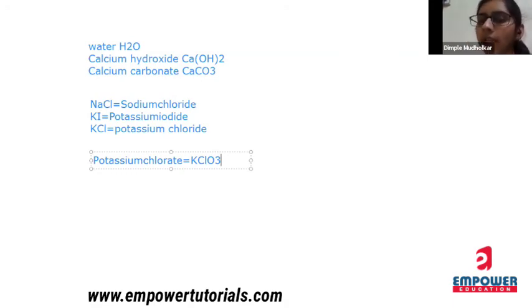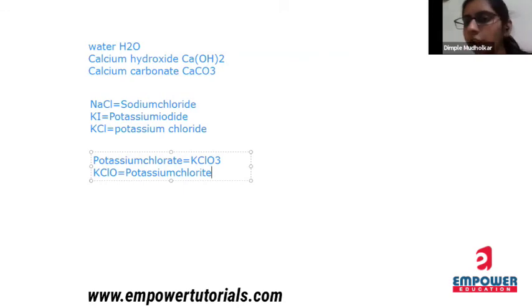If it is more than 1, you have to use ATE suffix. Okay. If it is KClO2, KClO is there, sorry, KClO is there, then what will be my name? Potassium chloride. Potassium chloride. Okay. कळलं इथपर्यंत?